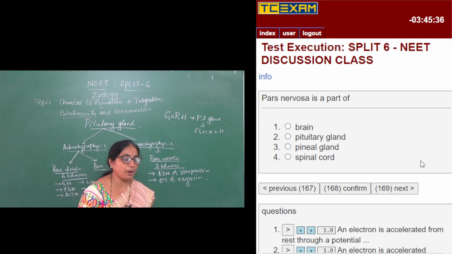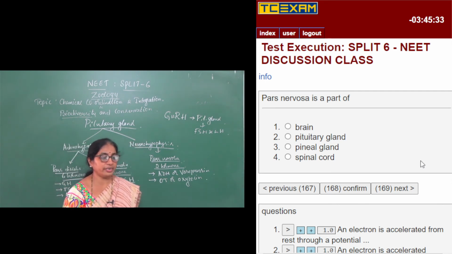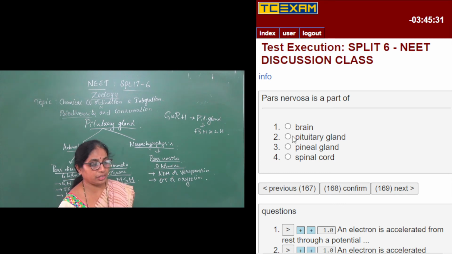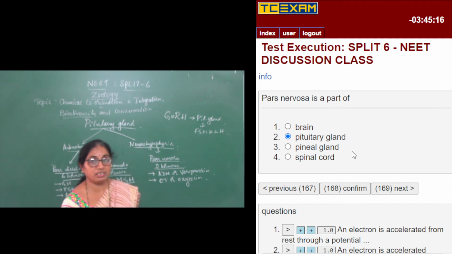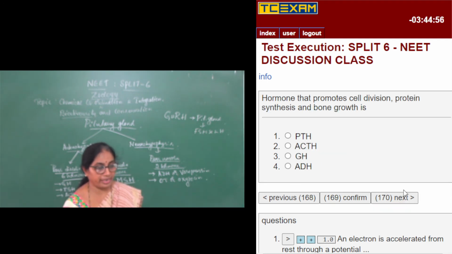Pars nervosa is a part of. So I have already discussed it is a part of the pituitary gland. So brain, it is a part of the neural system where it contains a huge number of neurons. Pineal gland is the gland which secretes the melatonin, which is also present near the brain itself. And the spinal cord is also the part of the central nervous system, which is the originating point of the spinal nerves. Okay, so pars nervosa is a part of pituitary gland is the right answer. Moving on to the next question.